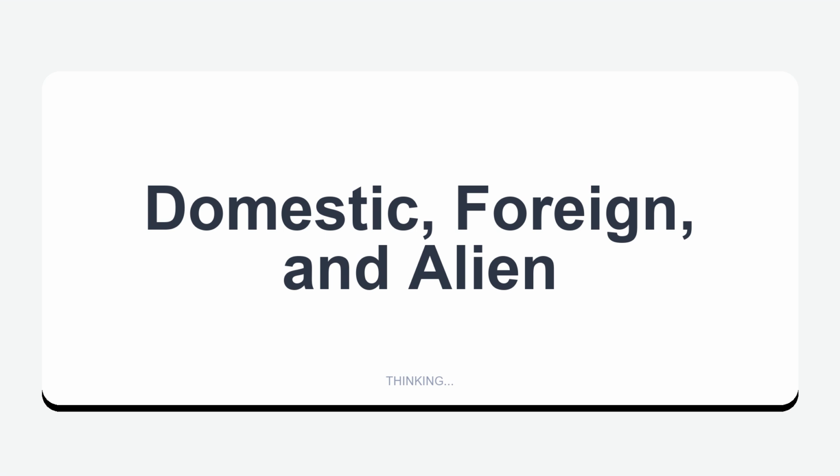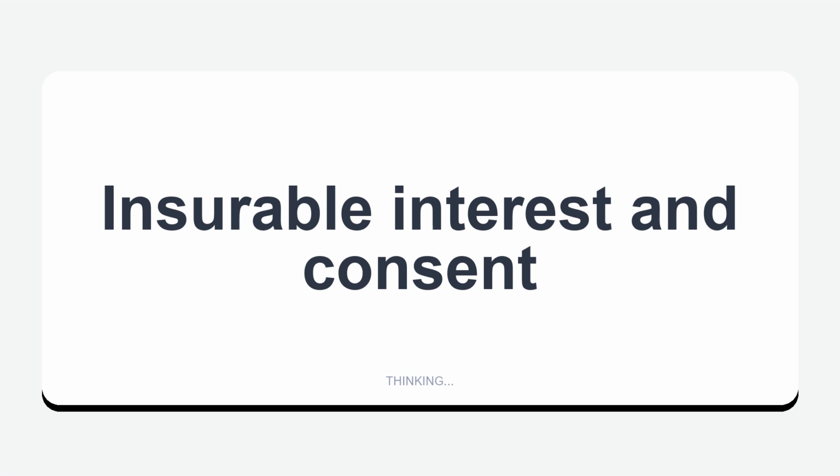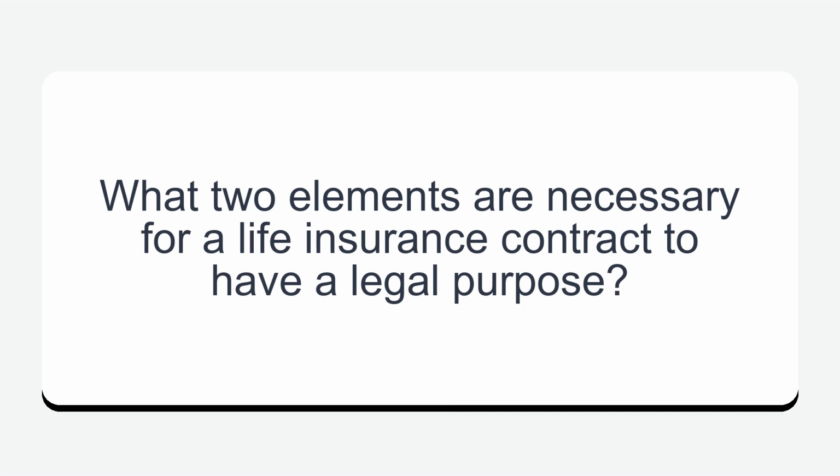Domestic, foreign, and alien. Insurers are classified according to their domicile. What are the 3 types of insurers? Insurable interest and consent. What 2 elements are necessary for a life insurance contract to have a legal purpose?